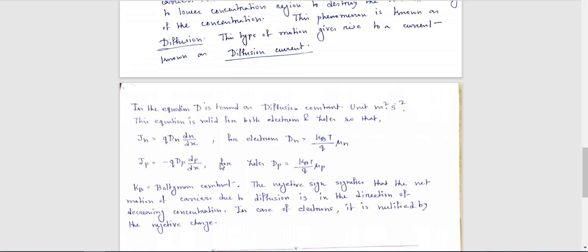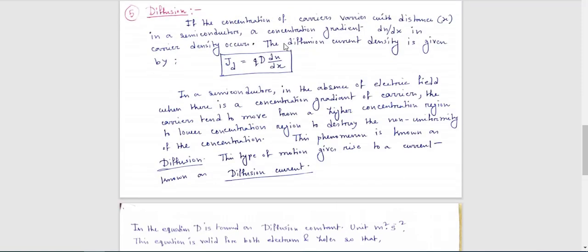See, in this equation, J suffix D is the diffusion current density. Just remember, capital J suffix D is the diffusion current density, and this is equal to Q, where Q is the charge of the carrier, D is the diffusion constant, and dN by dx is the concentration gradient.